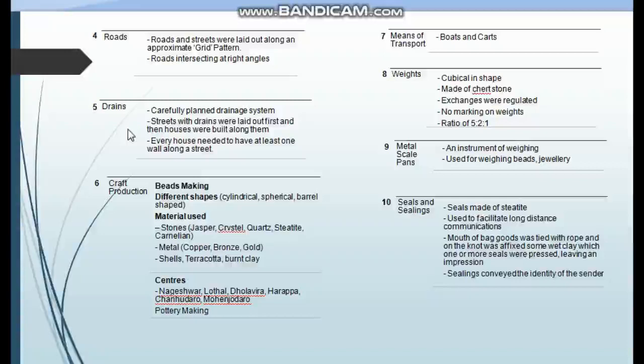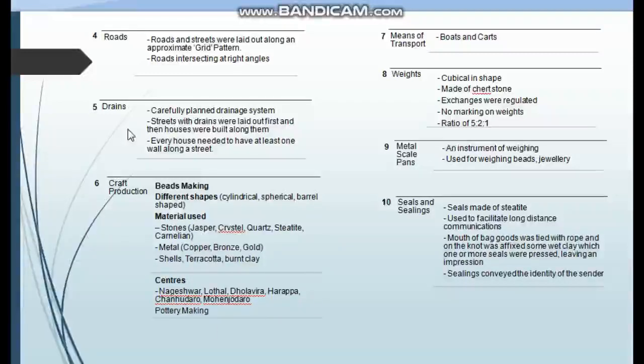If domestic wastewater had to flow into the street drains, every house needed at least one wall along the street. It means they were very familiar with sanitation, and the drains were covered. The drains took the wastewater outside the civilization, clear?